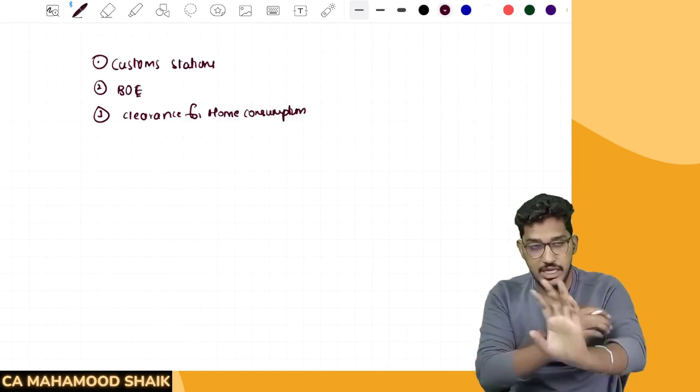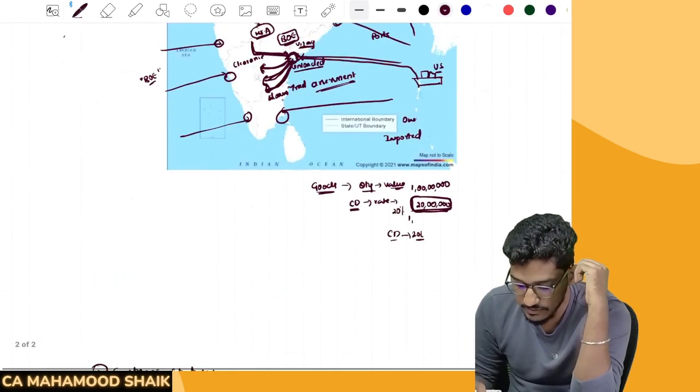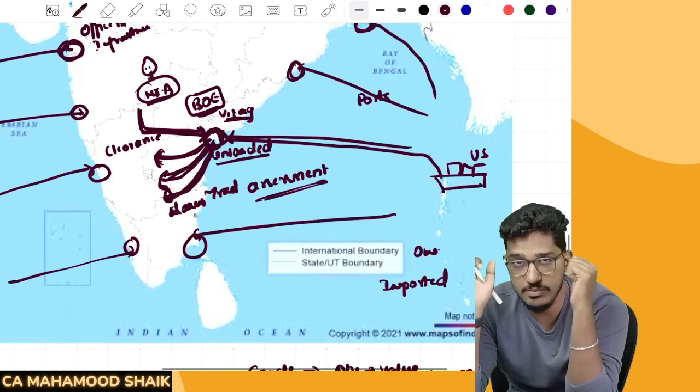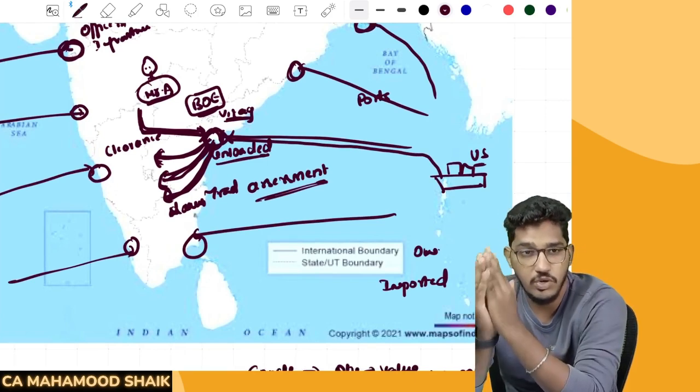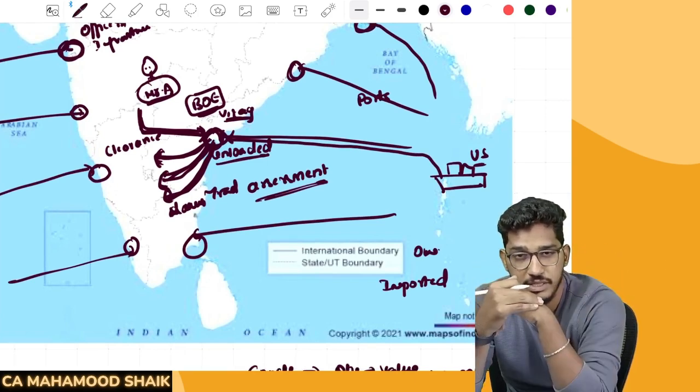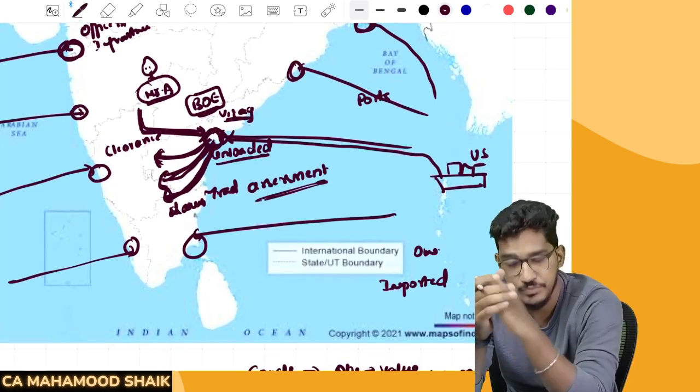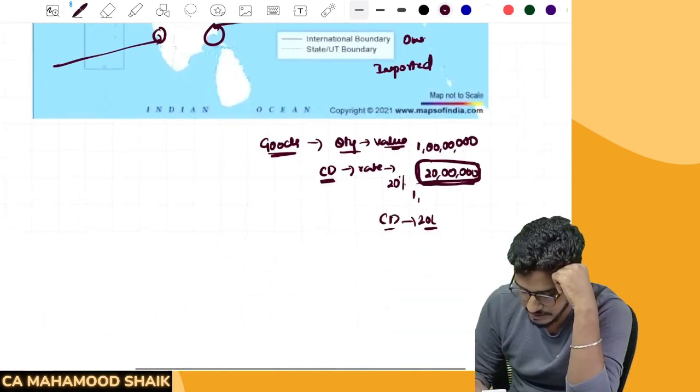Clearance for home consumption, I have told you now. So what do you mean by clearance for home consumption? After making payment of all the customs duty, the customs authorities will release an order: okay, you can clear that goods from the customs station, you can bring them inside India. So that we call clearance for home consumption.